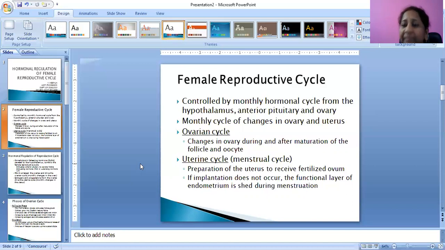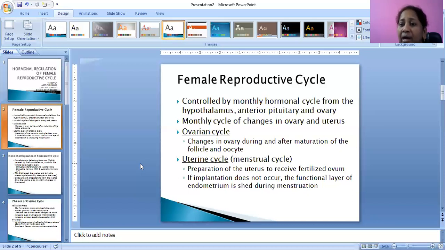One of the follicles will develop into a Graafian follicle, and in that Graafian follicle, the ovum will be in a mature state.